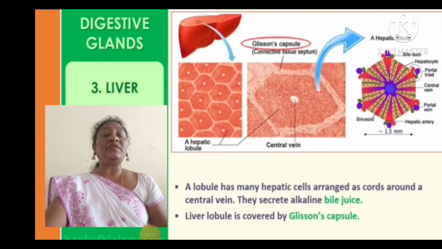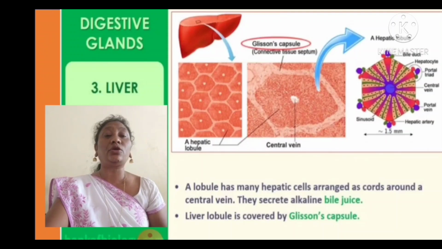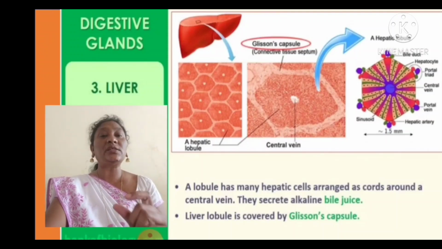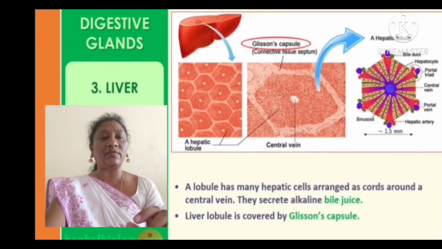So the liver has special cells called hepatic cells. The right lobule is a big lobule, and the left lobule is a small lobule. A lobule has many hepatic cells arranged as cords around a central vein. In a picture you can find the central vein. They secrete the alkaline bile juice.